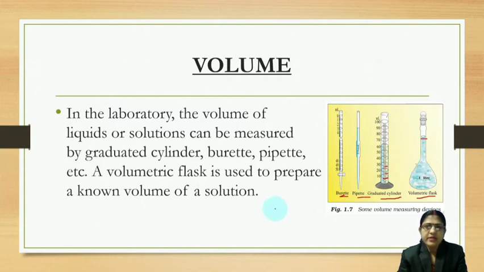For example, to prepare 1 molar sodium hydroxide, you will take the molar mass of sodium hydroxide. Sodium is 23, oxygen is 16, hydrogen is 1, so the molecular mass of sodium hydroxide is 40. If you take 40 grams in 1 liter, then you will get 1 molar. So this volumetric flask is used to measure the volume or to prepare the standard solution in the laboratory. Right?